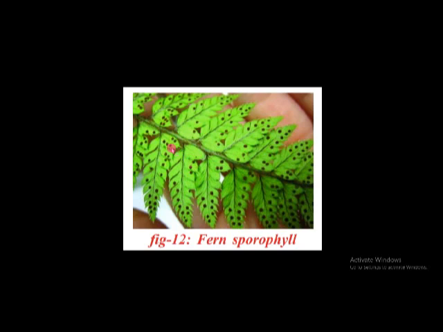In these parts, spores are present. From these spores, a new plant arises. Up to now we discussed asexual reproduction in different organisms, vegetative propagation, artificial propagation, tissue culture, the fungus, and the sporophyll of fern.